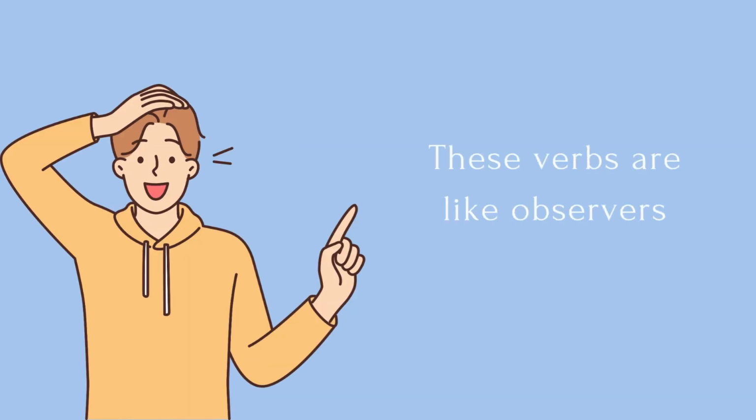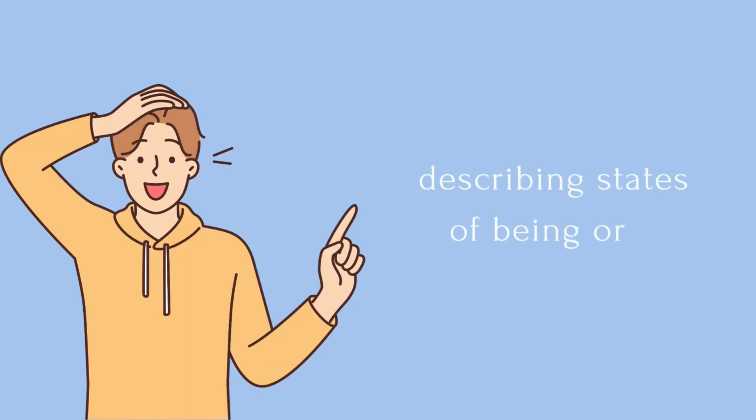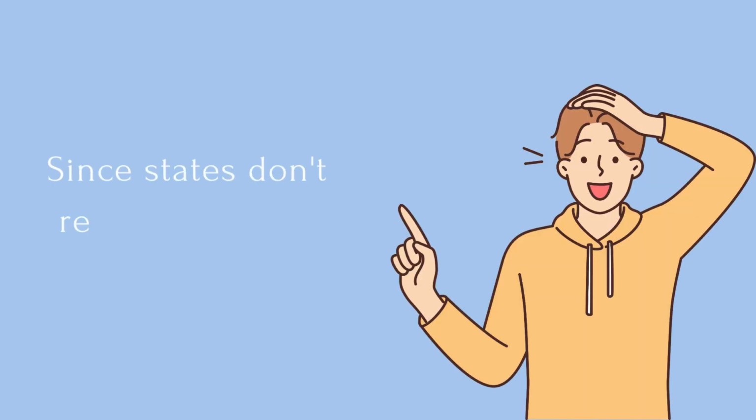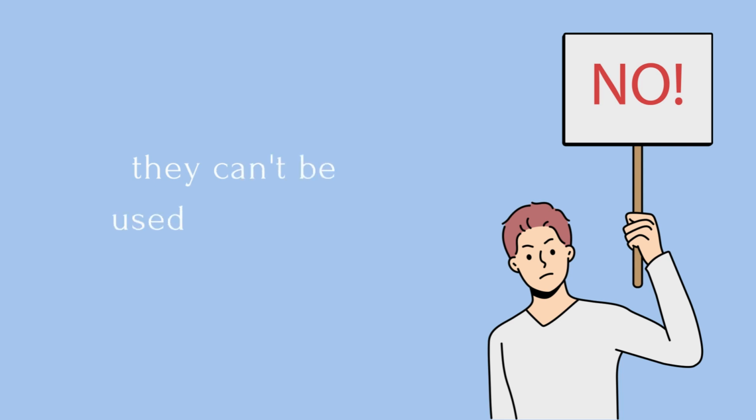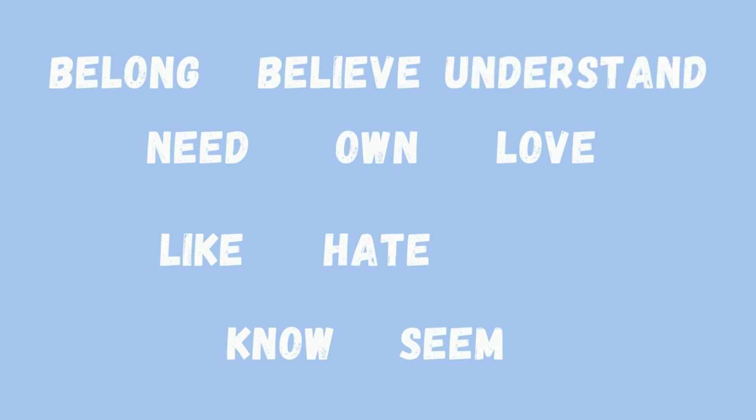These verbs are like observers, describing states of being or feeling rather than actions. Since states don't really flow like actions, they can't be used with ing in any continuous tense, like believe, belong, hate, know, like, love, need, own, seem, understand, want, and some more.